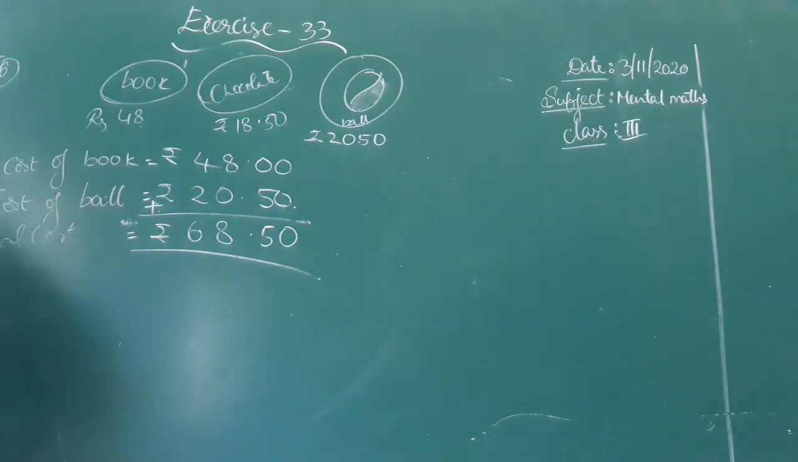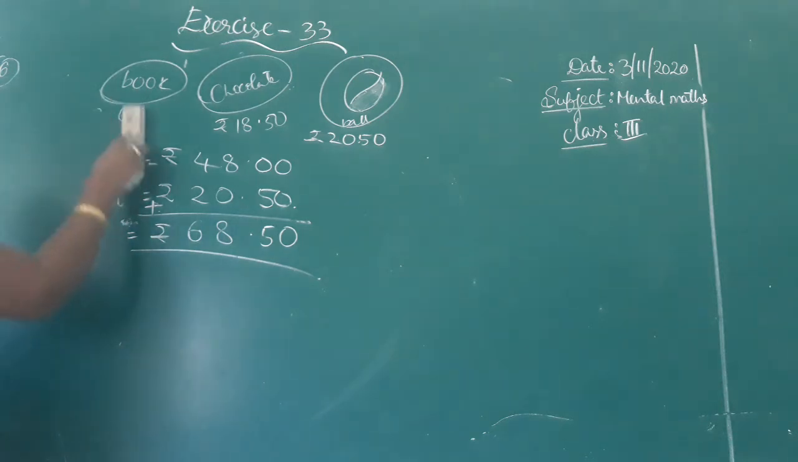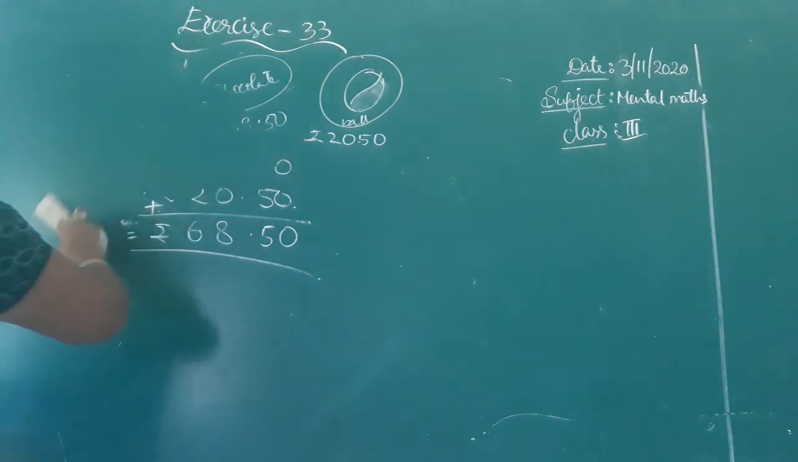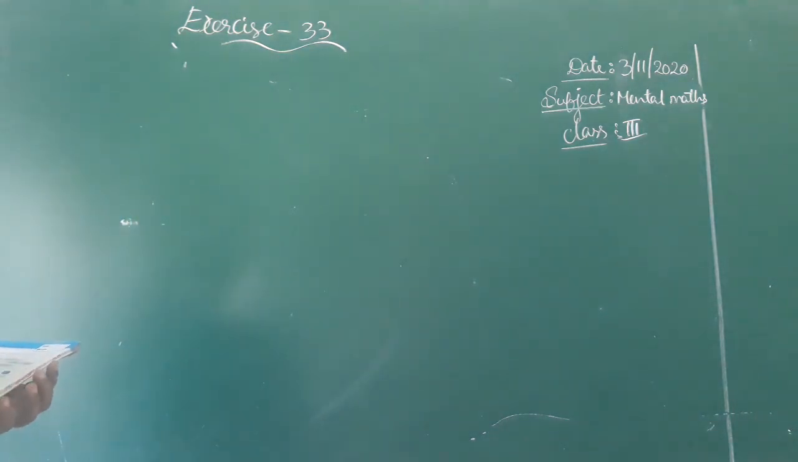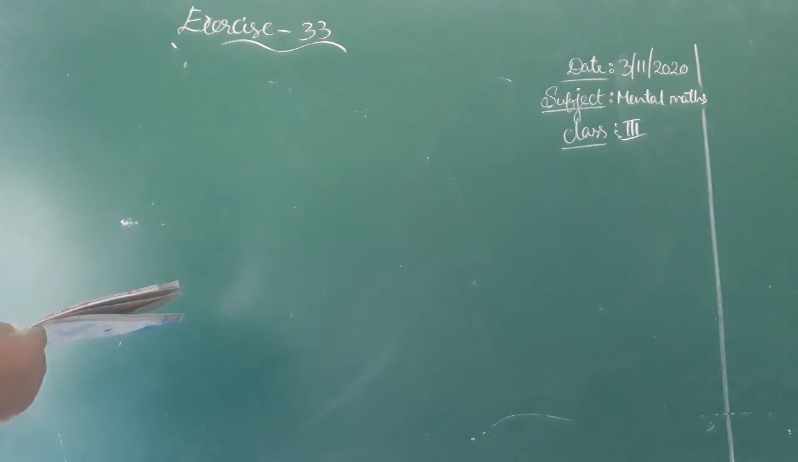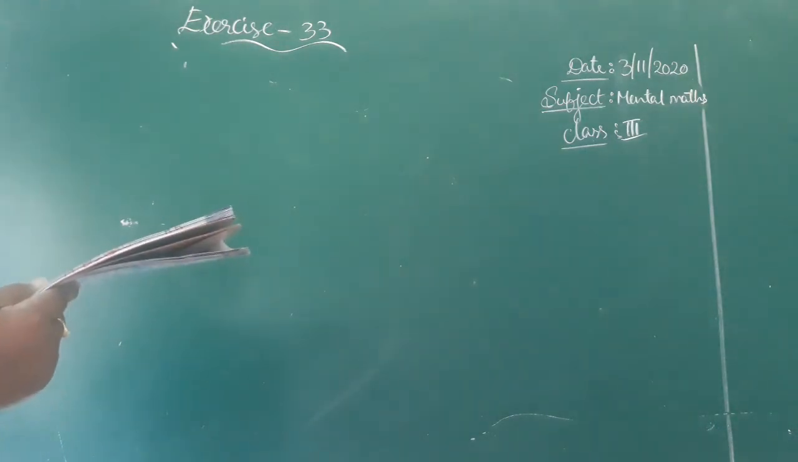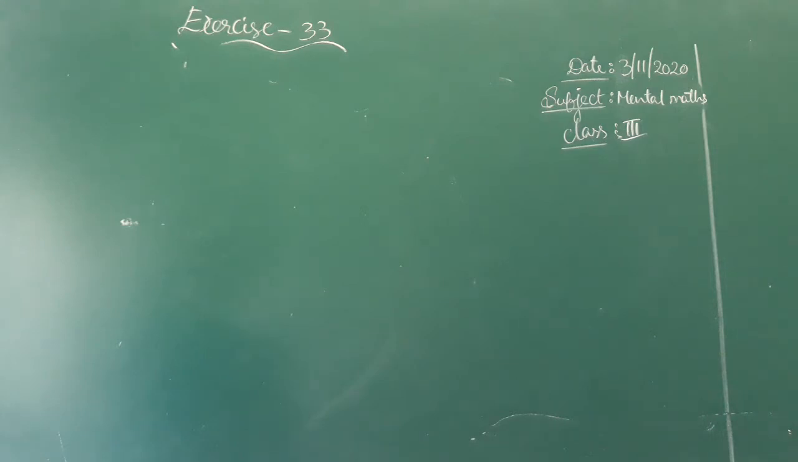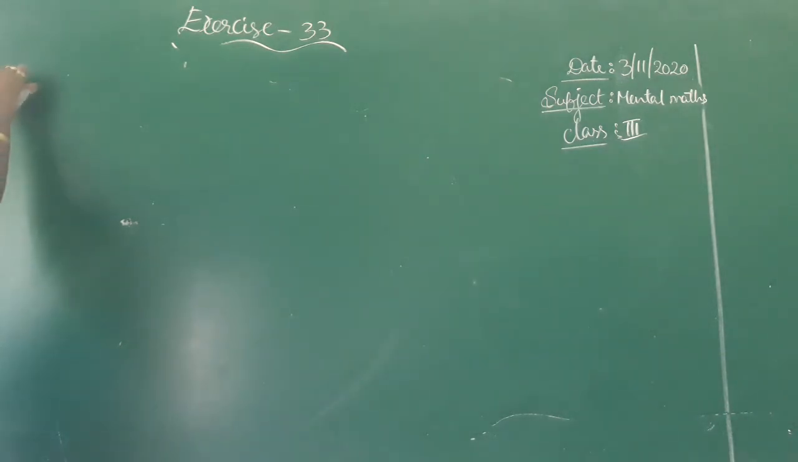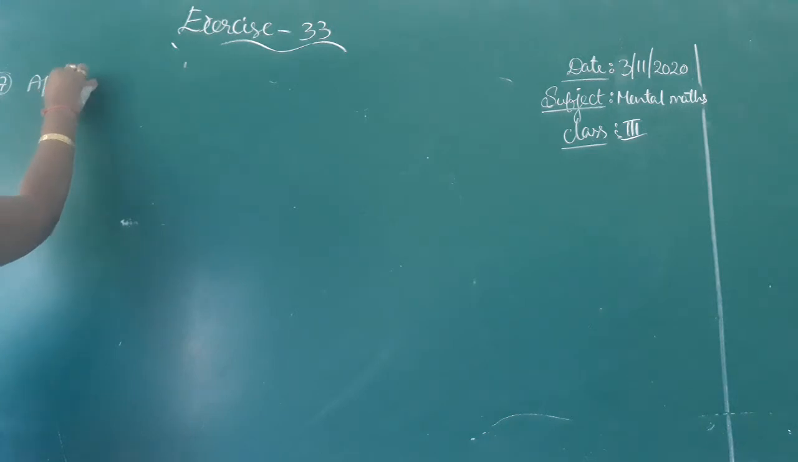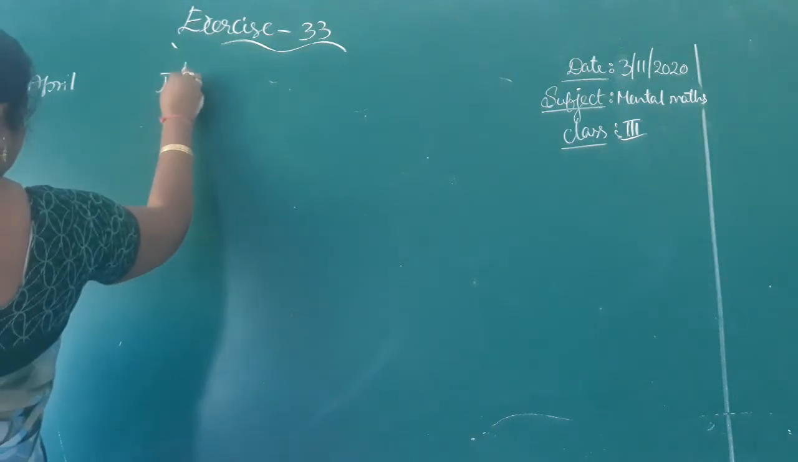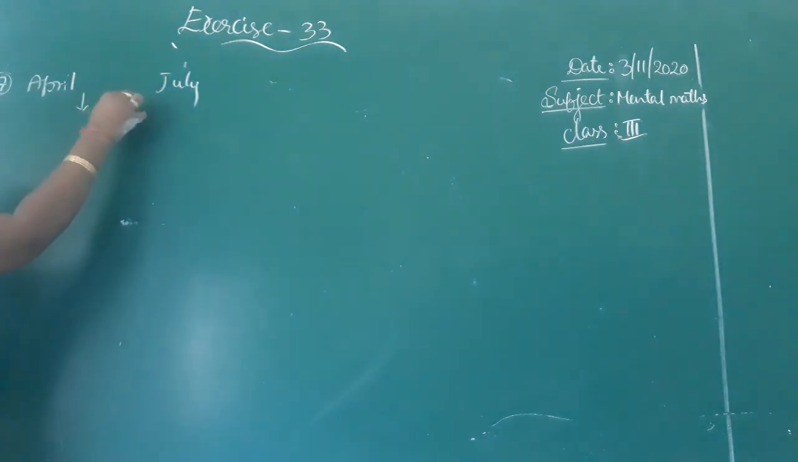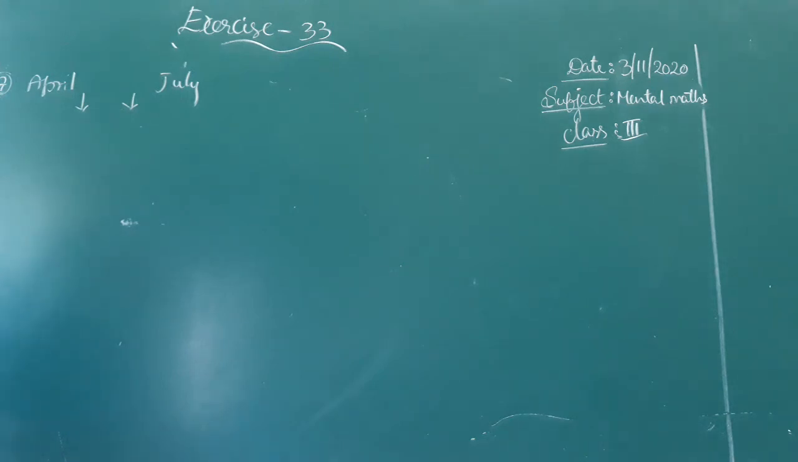7th one. The months which come between April and July are, and how many days in all total? What are the months that come between April and July? What are those two months they are asking?